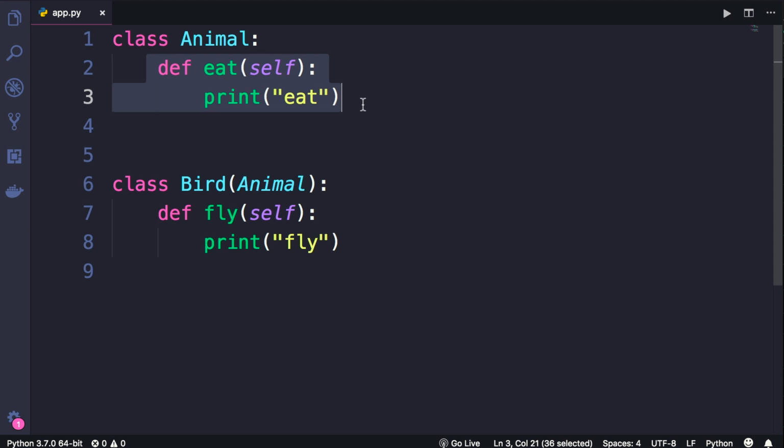However, too much of a good thing is a bad thing. And that's very true about inheritance. Because too much inheritance between classes can increase complexity and introduce various kinds of issues. Let me show you an example.